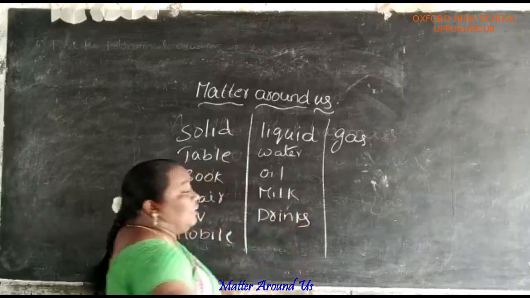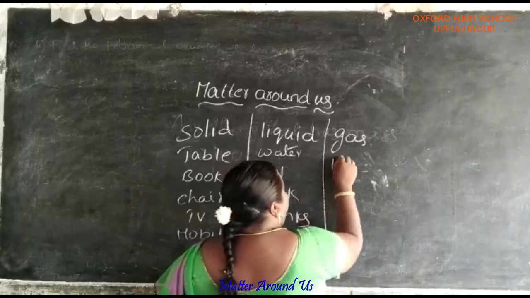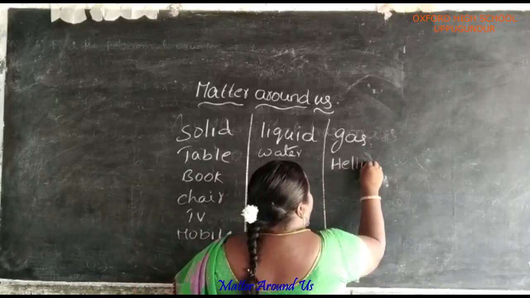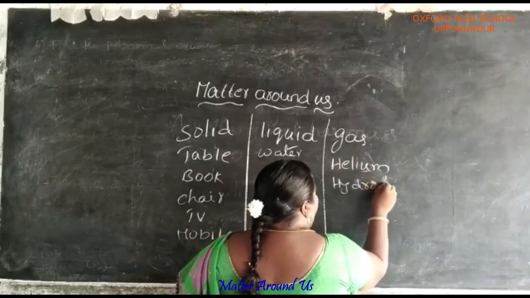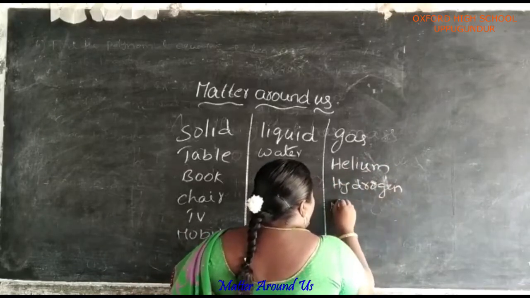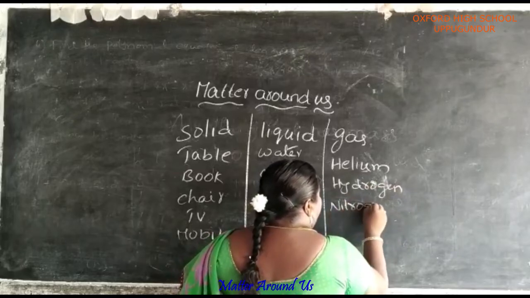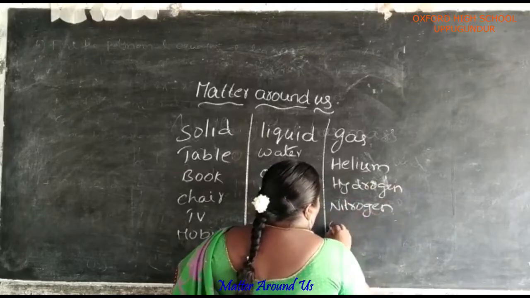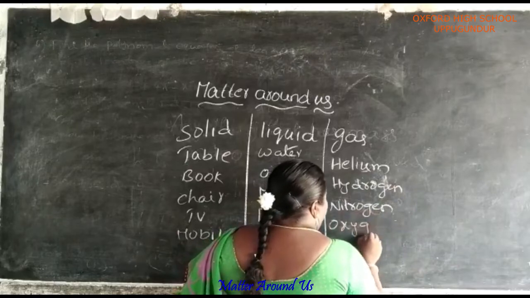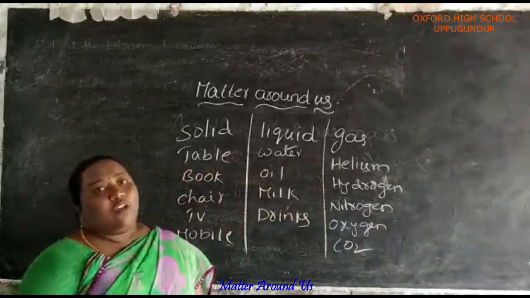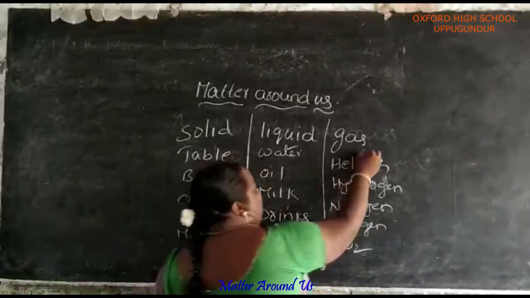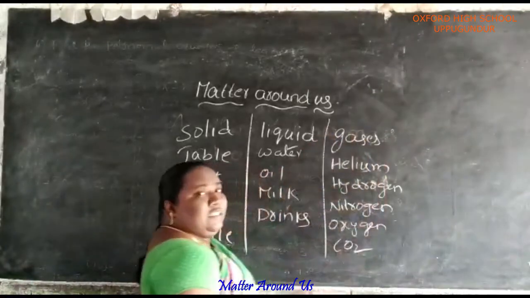For gases: helium, hydrogen, nitrogen, oxygen, carbon dioxide. These all are examples for gases.